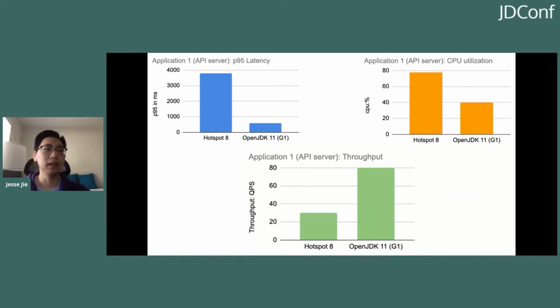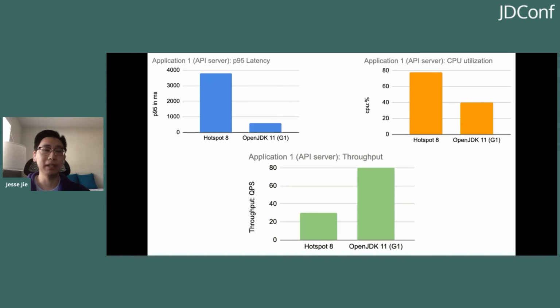Next, this is a non-open source application, so I'm going to label it as application 1. But it's essentially an API server that handles some business logic, so fairly normal. In this case, we saw a heavy reduction in P95 latency as well. The performance really surprised us at this point, as it was one of the first services that we tested. In addition, we saw when we pushed the system as high as it could go, that the throughput also increased by over a factor of 2 once again.